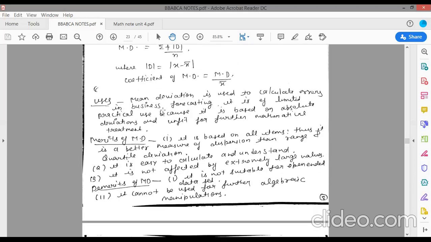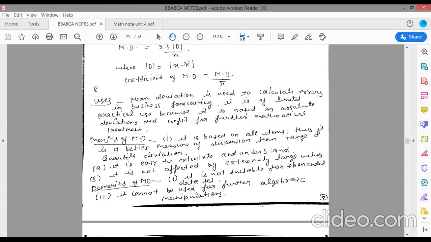Uses. Mean deviation is used to calculate errors in business forecasting. It is of limited practical use because it is based on absolute deviations and unfit for further mathematical treatment. Next are merits of mean deviation. It is based on all items. Thus, it is a better measure of dispersion than range and quartile. Range I will discuss further. Second point, it is easy to calculate and understand. It is not affected by extremely large values, because if a large value is given, then you will take your deviation and the value will be small.